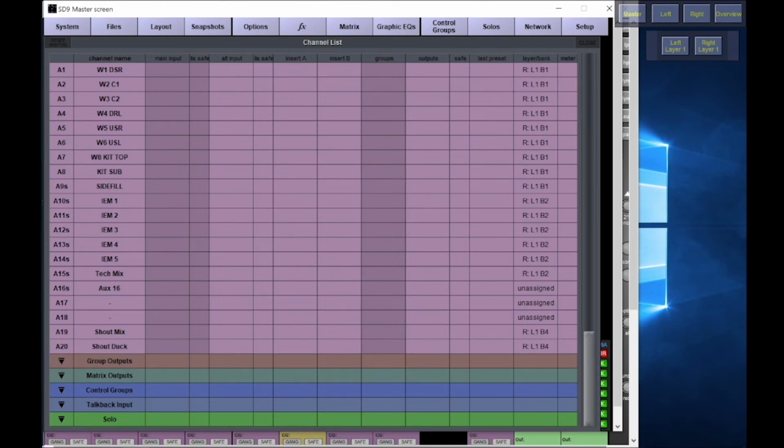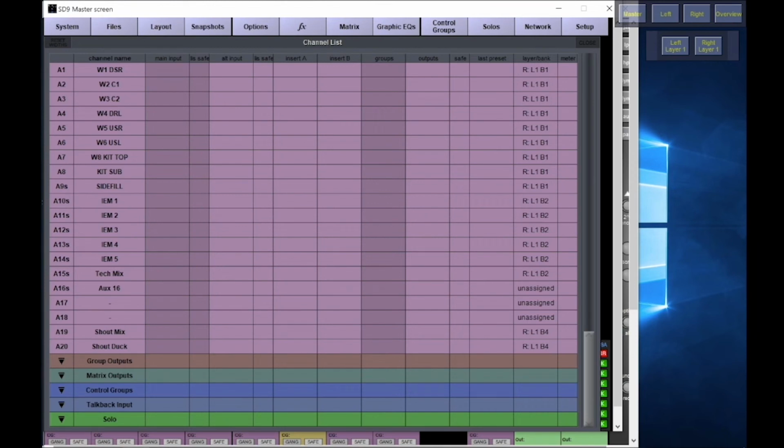We'll go over that shout duck later, but shout mix is basically for my in-ear communication stuff. The shout mix, I'll show you that shortly, basically routes to my in-ears constantly, so here communications. A shout duck, we'll go over that soon as well. It's slightly related to that tech mix, which we'll go over shortly.